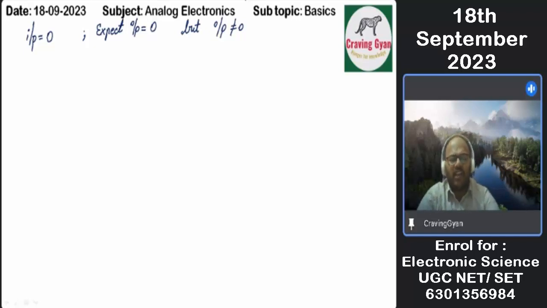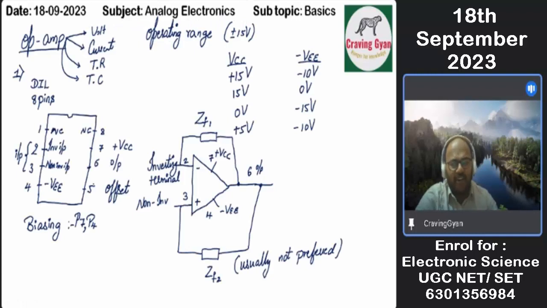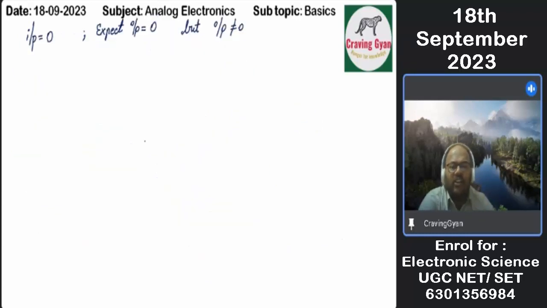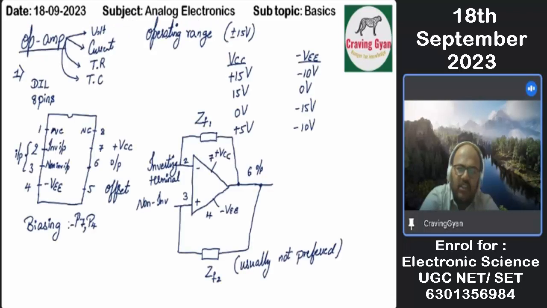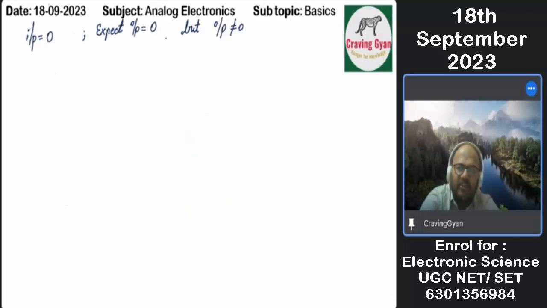So what we are going to do is, with the help of one resistor connected to pin number 5 and VCC, we are going to tune it. We are going to tune it such that it should align at the origin, and we expect the output to show 0. Once it is 0, we are not going to change the knob position connected to pin number 5, and later we are going to operate the circuit. So this is the beauty of pin number 5, that is offset. I have explained the significance of offset.